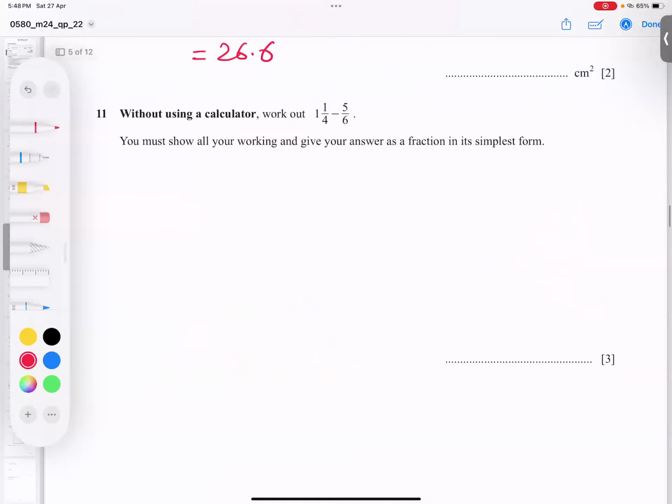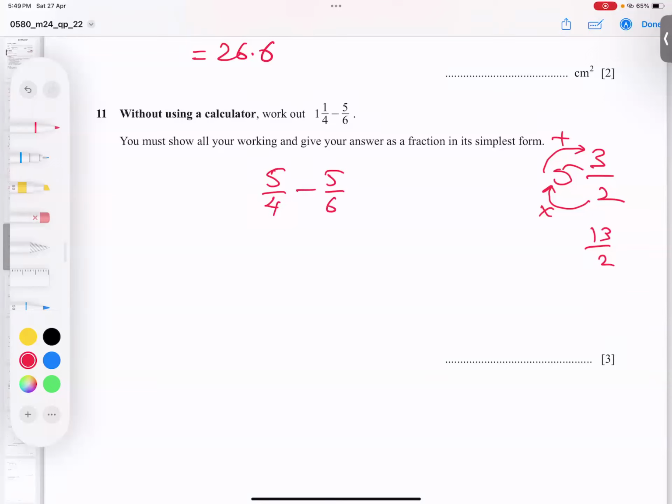Next question. Without using a calculator, he said work out. And work out means you're working. You know, whenever mixed fractions come, for example, 5 and 3 by 2, this number always multiply, and after that this number always add. So like 2 into 5, 10 plus 3, 13. 13 divided by 2. Same process, I will apply it here. So this 4 will multiply 1 and 1 add. So 4 ones are 4 plus 5 upon 4, and minus 5 upon 6.